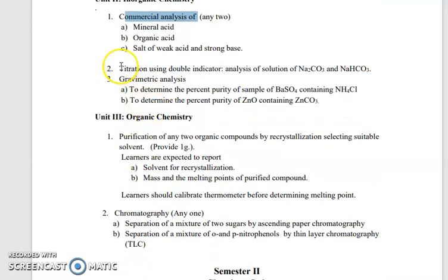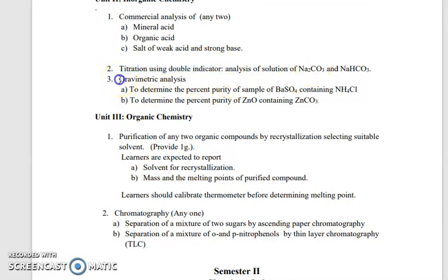Next part, the titration using double indicator for analysis of sodium carbonate and sodium bicarbonate. So titration using two different indicators, like phenolphthalein indicator and methyl orange indicator. Two different indicators we have learned in this practical.